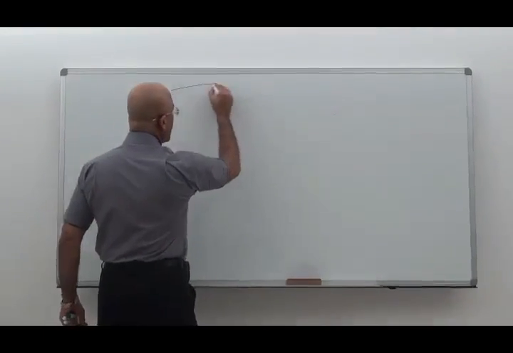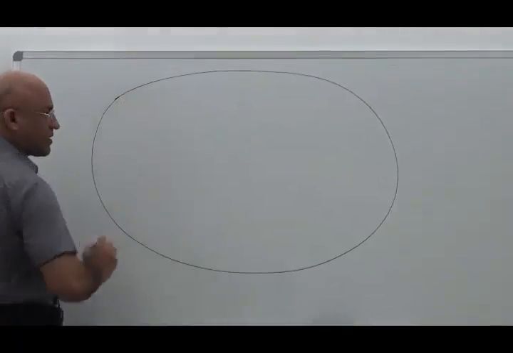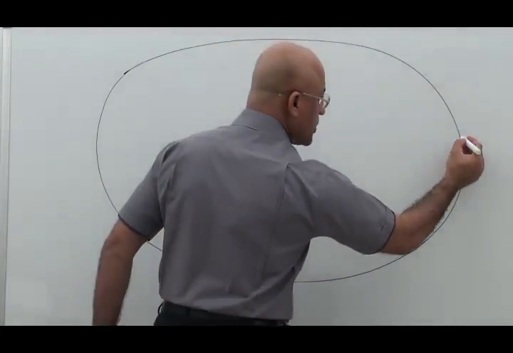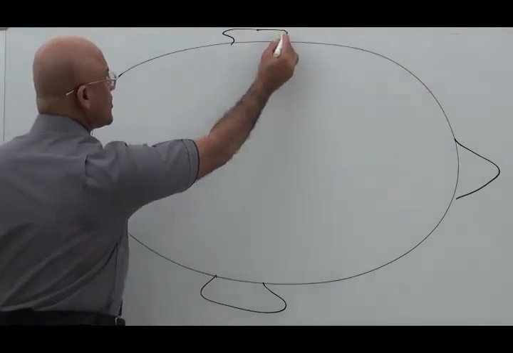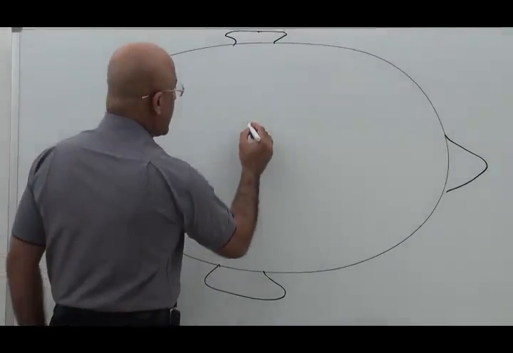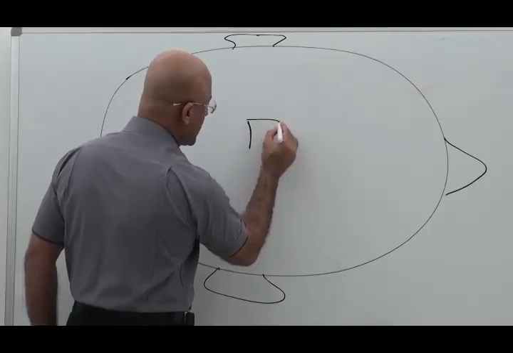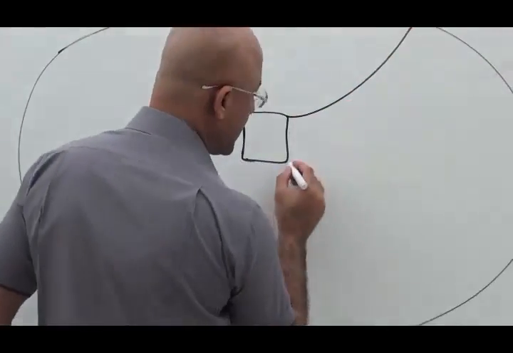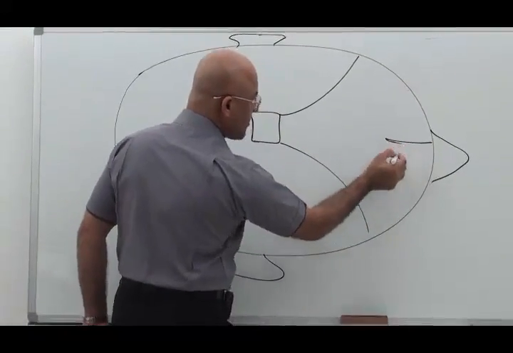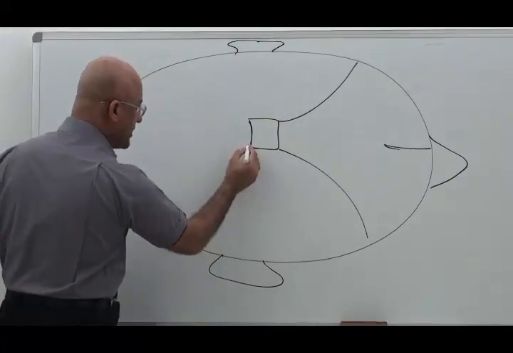Here is your cranial cavity. Here happens to be your beautiful nose, and you do have ears, right? Here is, what is this structure? Dorsum sellae, right? Yes. Anterior cranial fossa, middle cranial fossa, yes.